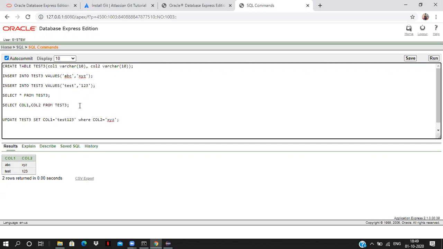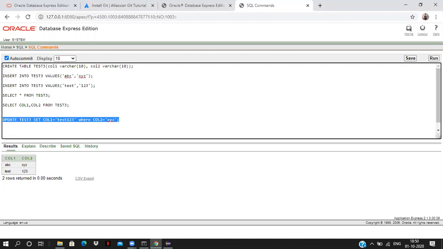See, now I want to update the first record. In the first record, column 1 is ABC and column 2 is XYZ. Now, wherever column 2 is XYZ, I want to update that column 1 value as test 1, 2, 3. Update test 3. Set column 1 equal to test 1, 2, 3, where column 2 equal to XYZ.